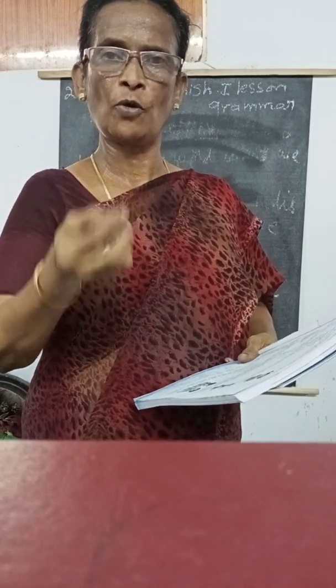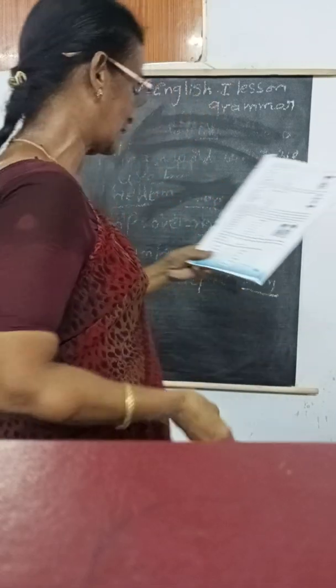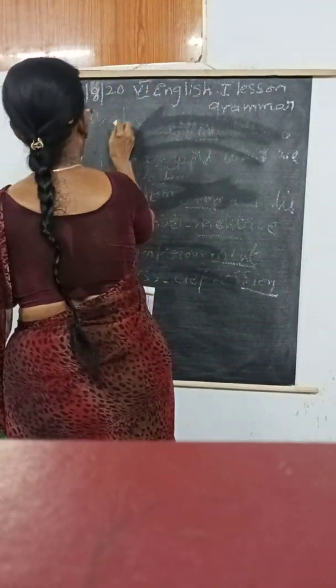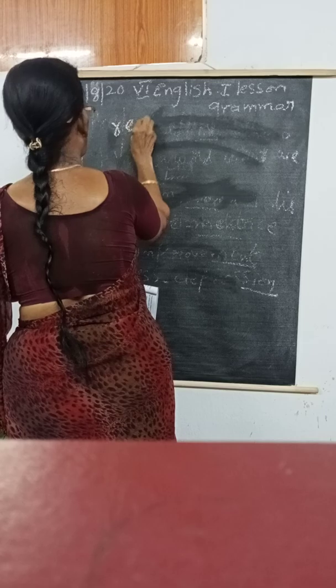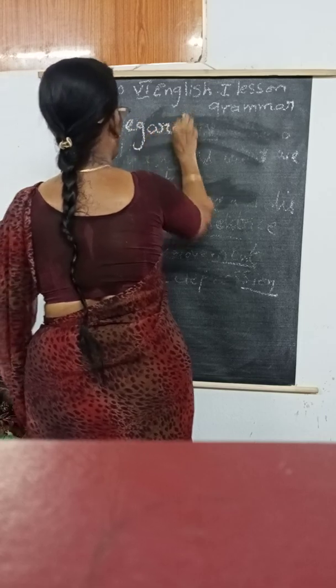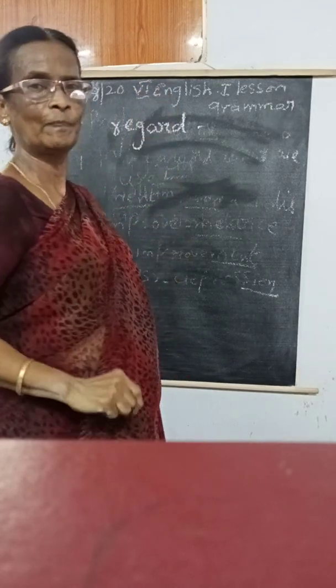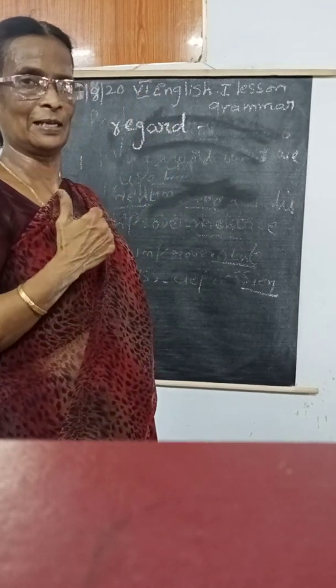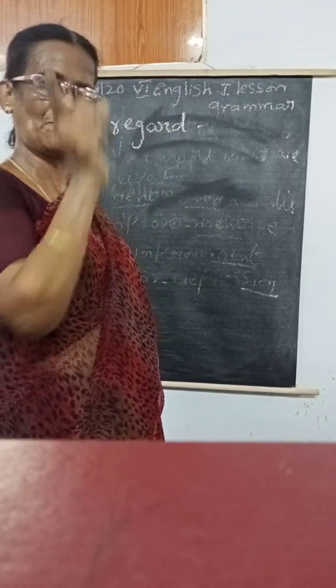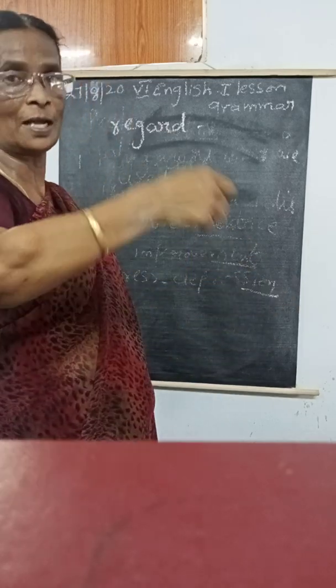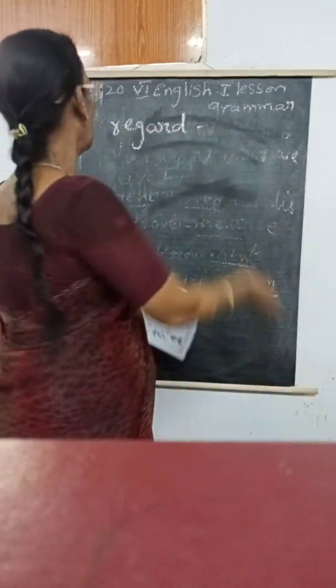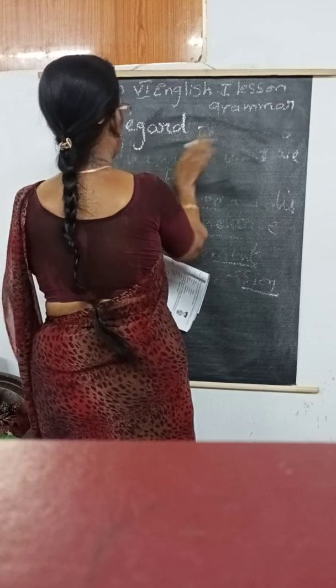We have to take out a meaningful word from the word we got. Okay. So, for example, reward, extracting, regard. What is the meaningful word that comes from the regard? Can you tell? What word will come? From that only you have to take. That is known as extracting meaningful words.